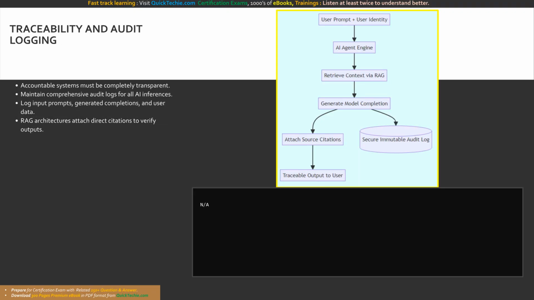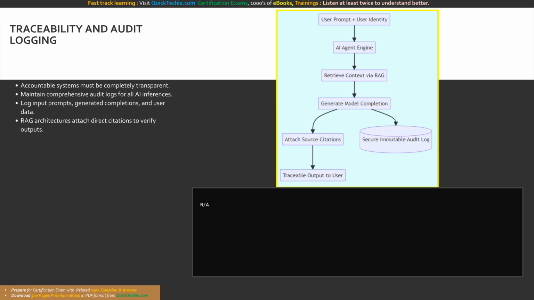To maintain true accountability after an artificial intelligence solution has been successfully deployed, the system must be completely transparent and highly traceable. Accountability is entirely impossible if the operations of your AI application remain a mysterious black box. If an AI agent generates a flawed financial report or takes an unexpected automated action, the engineering team must be able to forensically reconstruct exactly why that happened. This requires the implementation of comprehensive, immutable audit logging throughout the entire application architecture.